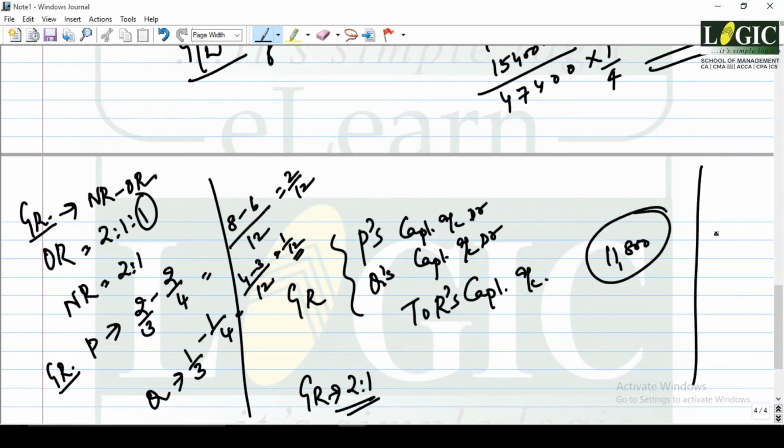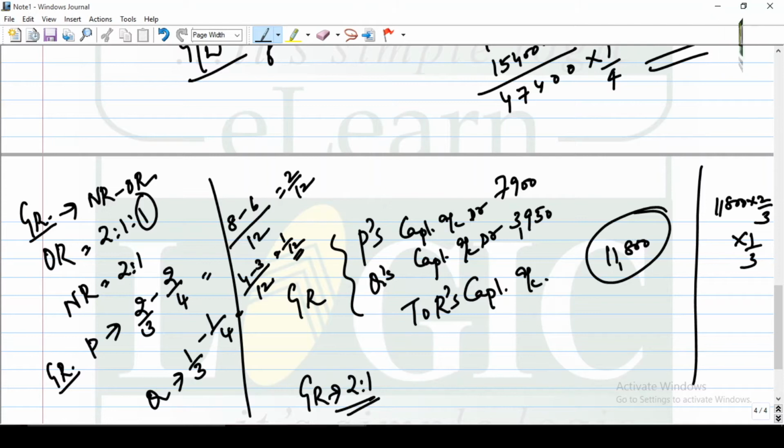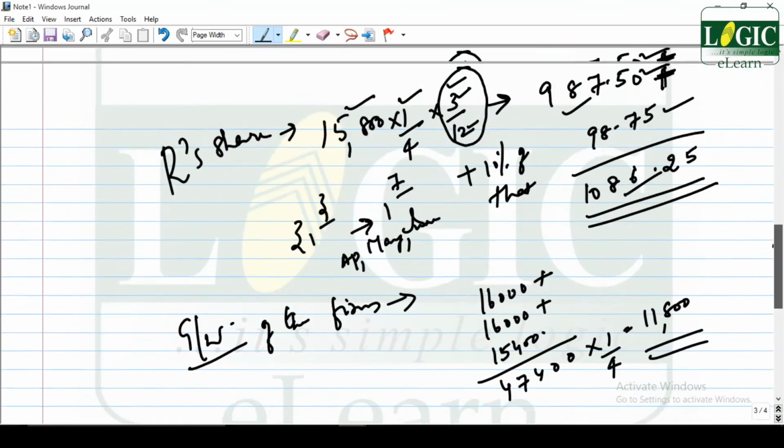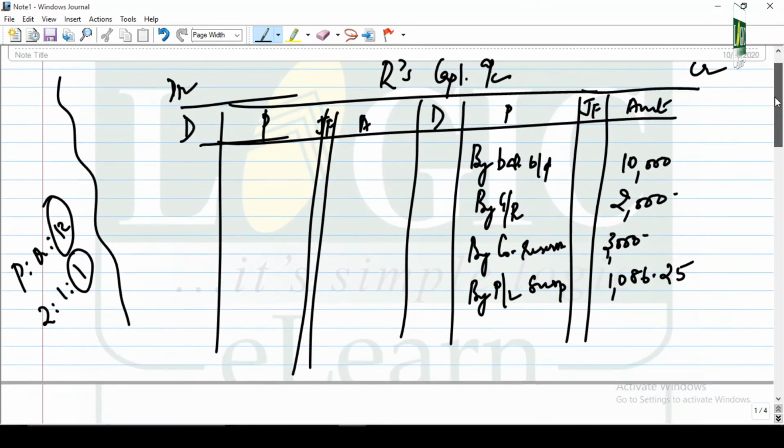Which means 11,800 is divided as 2/3 for the first man and 1/3 for the second man. So it comes around 7,900 for the first man and 3,950 for the second person. So the journal entry turns out to be P's capital account debited, Q's capital account debited, to R's capital account 11,800. Now how to post this in the ledger, in R's capital account?